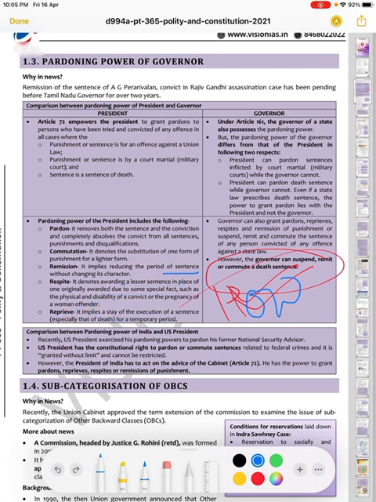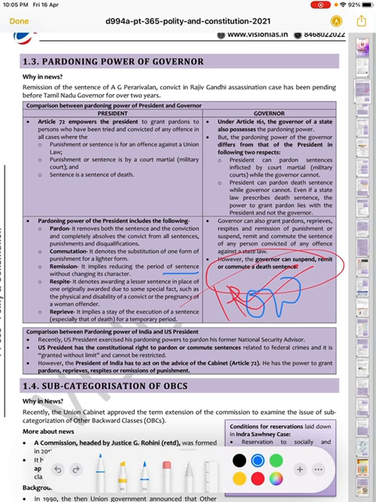So we got everything. Pardon, we know that maafi dena, commutation from harsh to lighter, remission, that is we are reducing the period of the sentence without changing its character. We are basically reducing the period. And respite, it basically denotes awarding a lesser sentence in case of any change in circumstances.